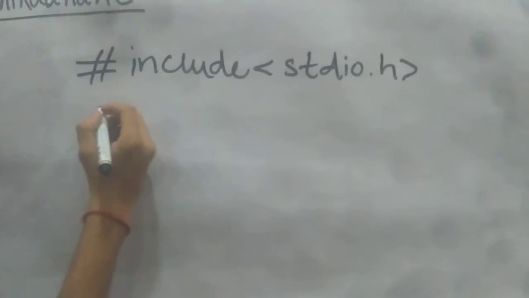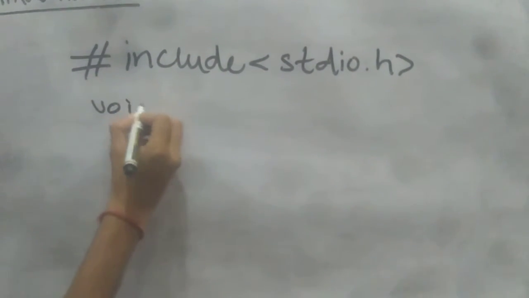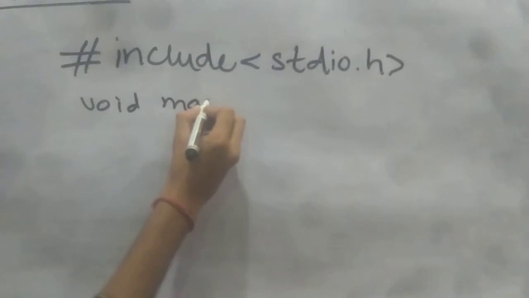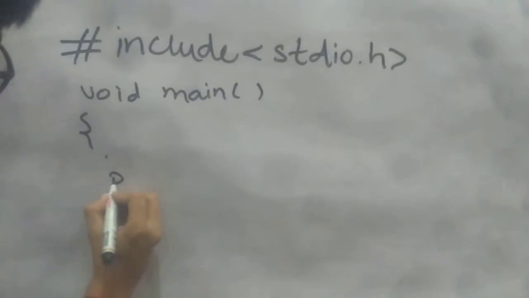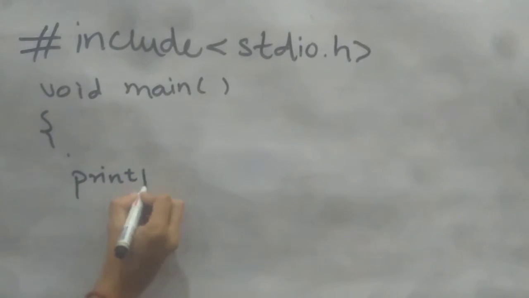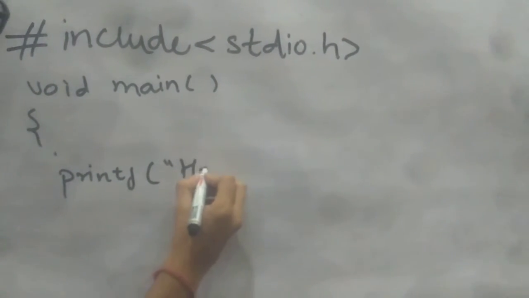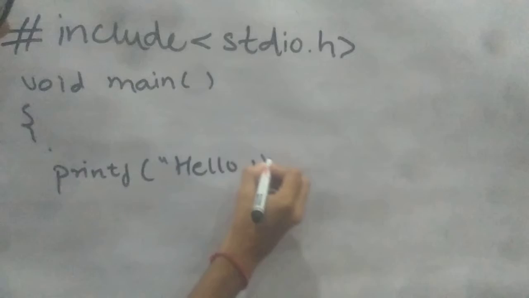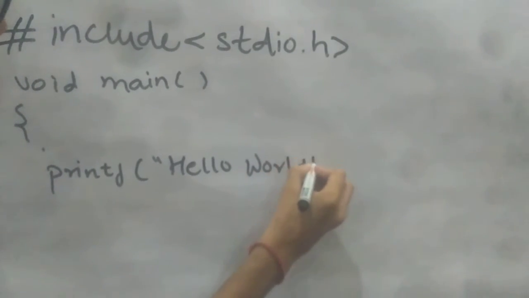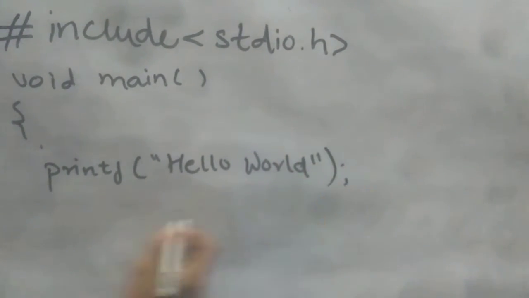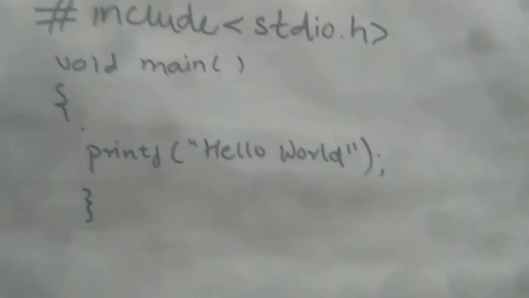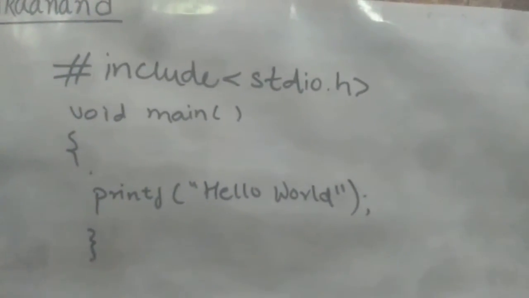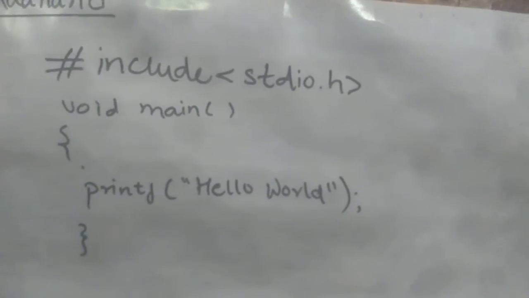Include stdio.h, then we have void main, then we have printf, hello world, and then we can close it. So this is a normal, very basic code of C.